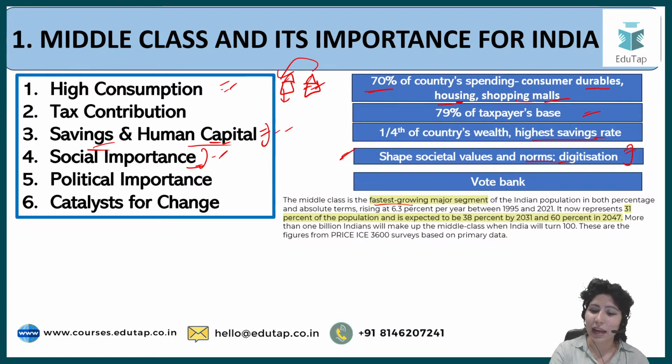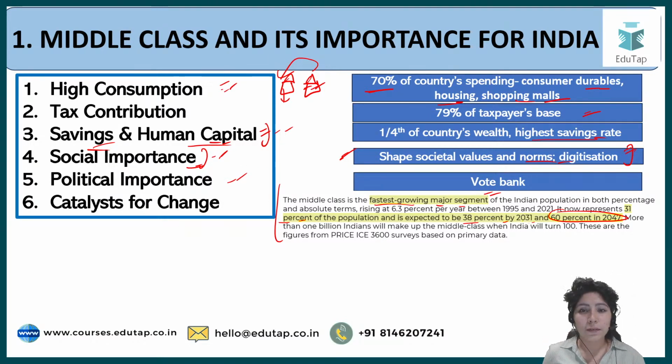Here I have that they are the fastest growing major segment of the country. 31% of the population as of now belongs to the middle class, and this will become 38% by 2031. And note this last digit, 60% of your population by 2047 will be middle class. So this is very important. It is a great vote bank for political parties.